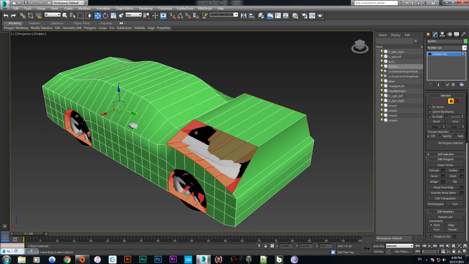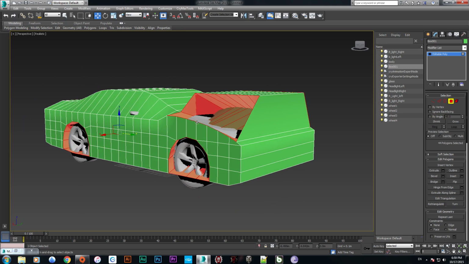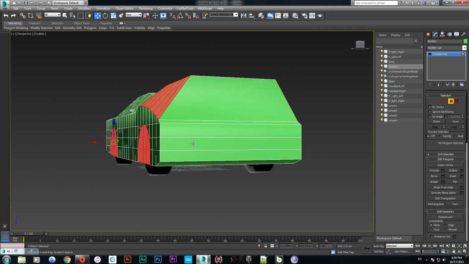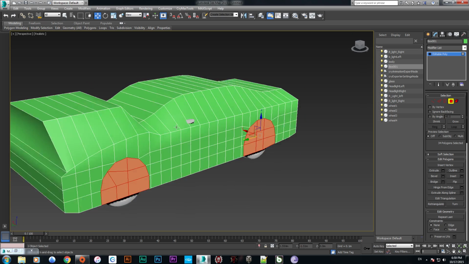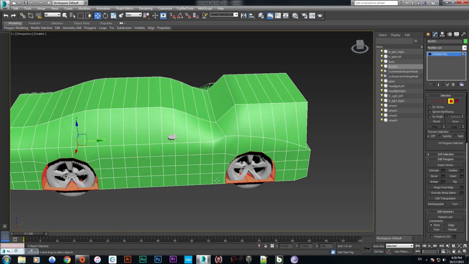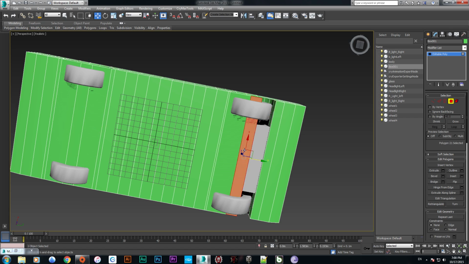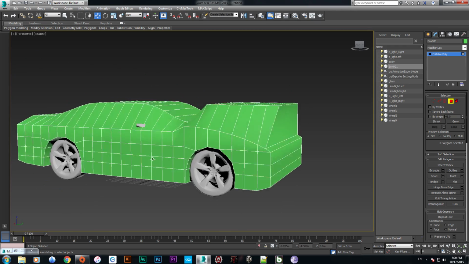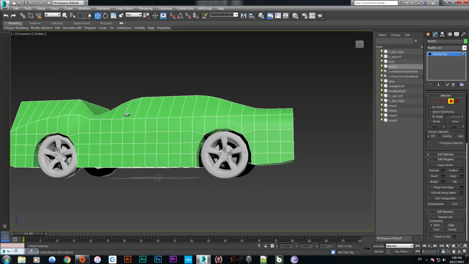There we go. We have the facing problem here, some of the problem here, but still something is left. Yes, what is left is the upper side, so we are going to deselect these faces from everywhere and push the bridge again, so it's the bridge from the down button. So here we go, we are going to delete these faces forever. It's a protection of our body, and the other thing is from the tire.